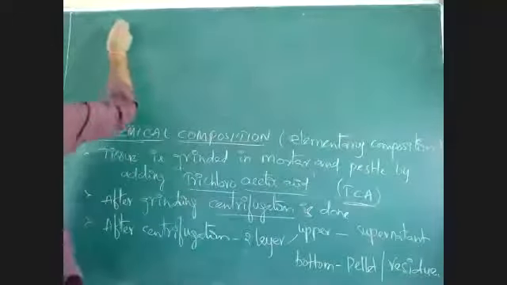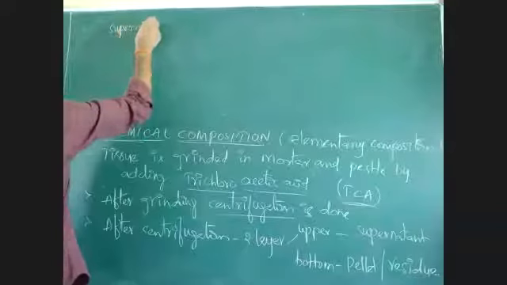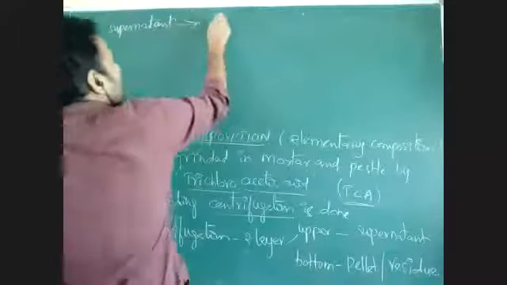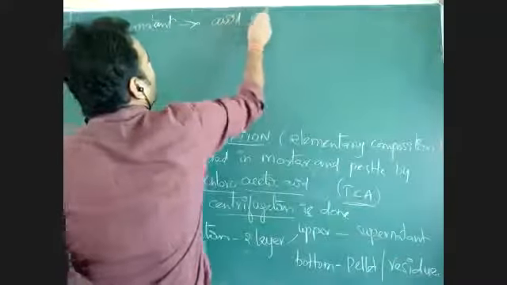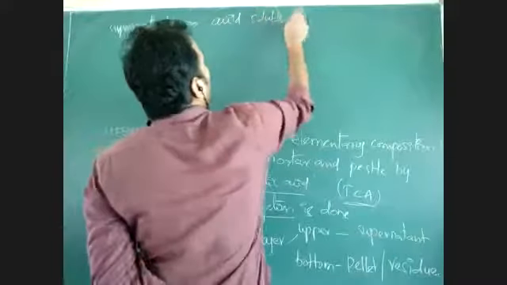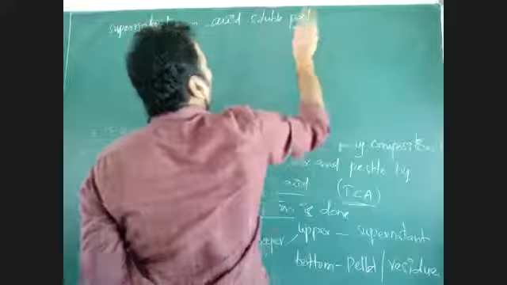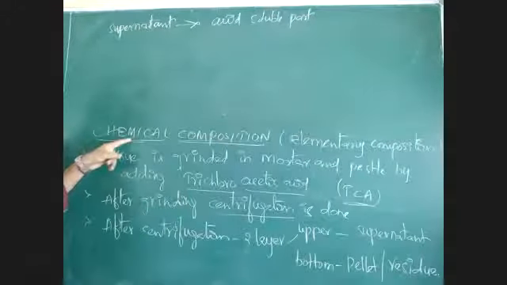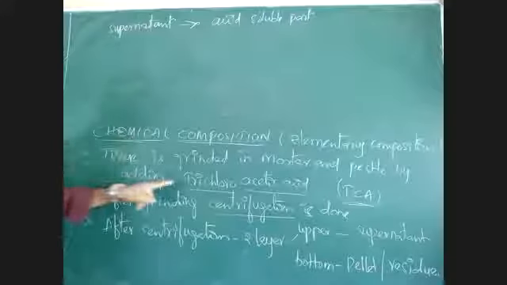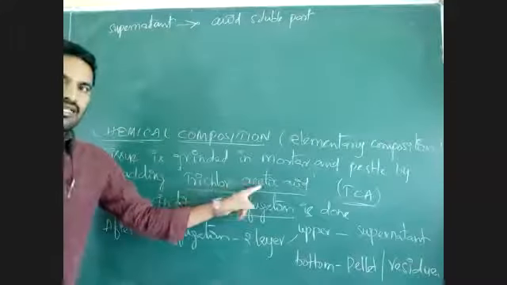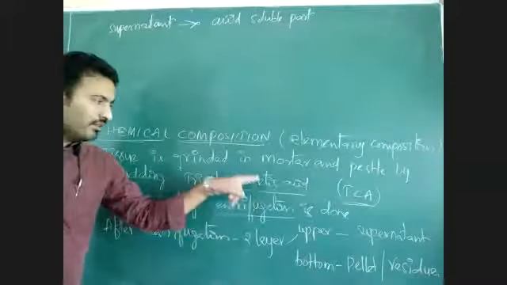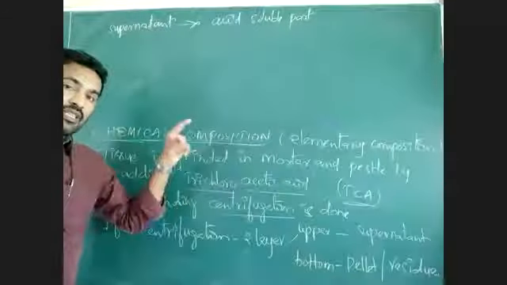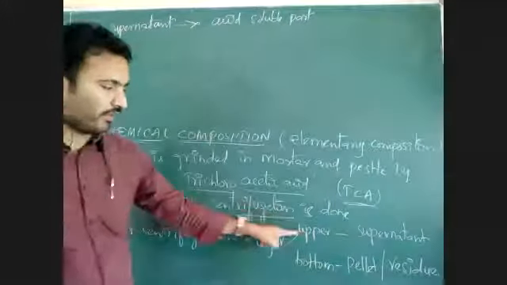What is the supernatant? It is present in the upper layer. That is the acid soluble part. What we did here is the cell was taken and ground with trichloroacetic acid. In that liquid it is ground. After sedimentation, the trichloroacetic acid liquid will form the top layer.